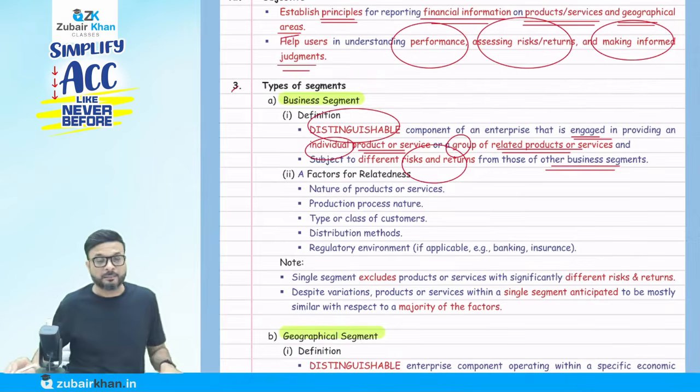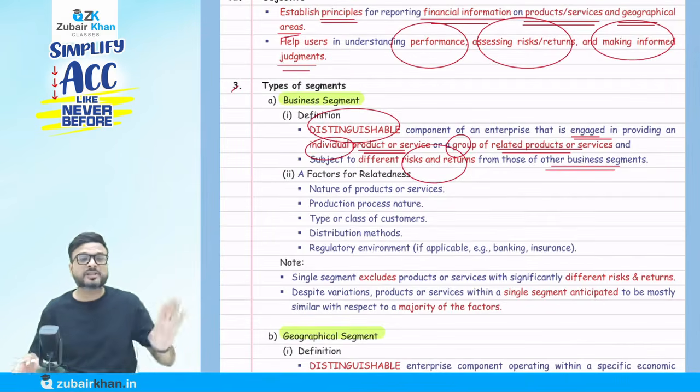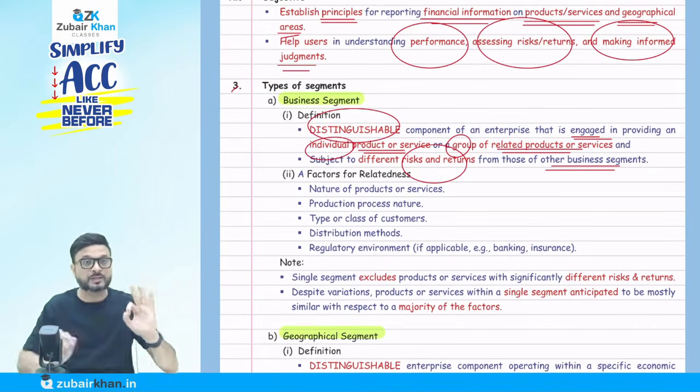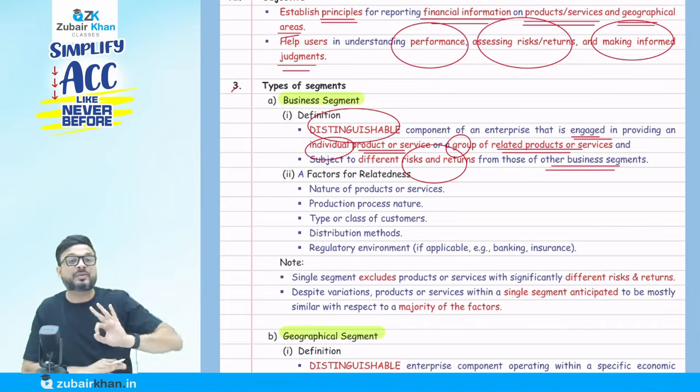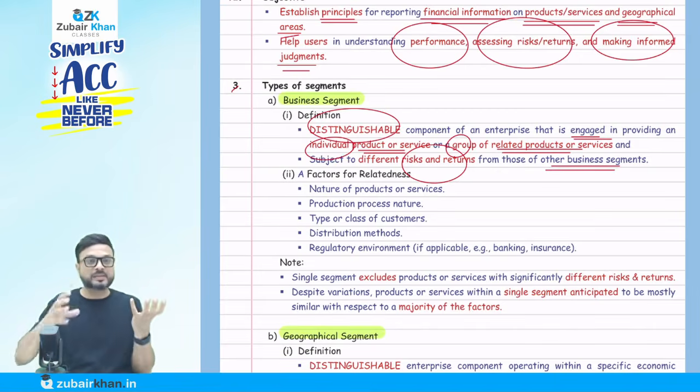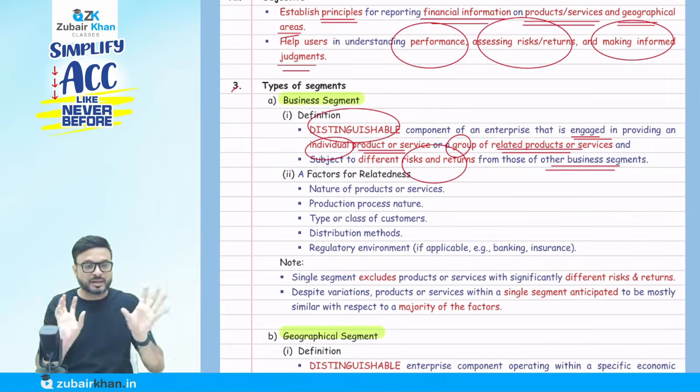It means a company might deal in various types of products. When the company is dealing with various types of products, we have to see whether the risk and reward are different or not. For example, a company is dealing with ice cream as well as milk. They are different products, and I am going to say the risk and reward is not the same. Different target customers are there.